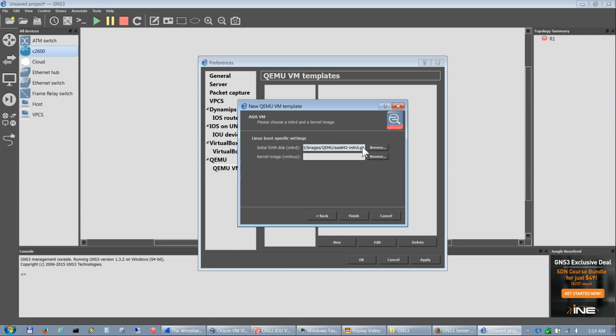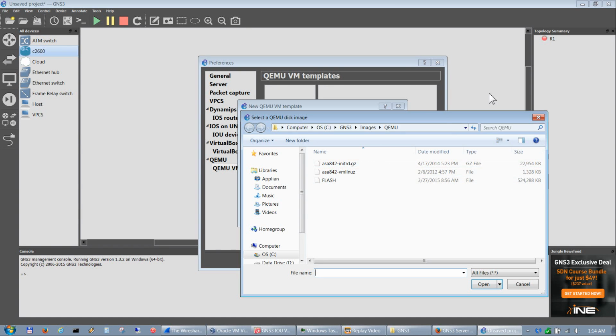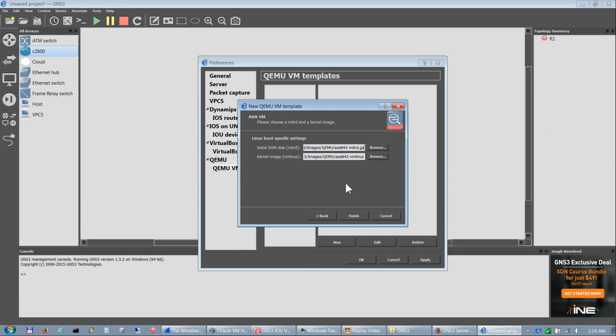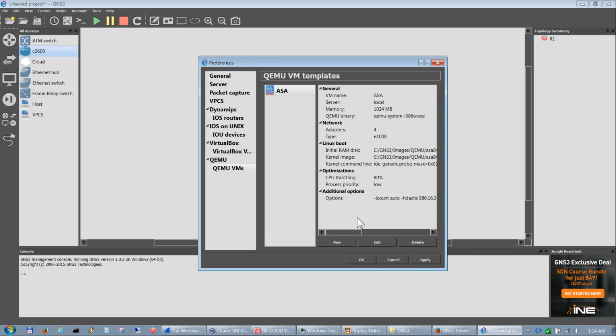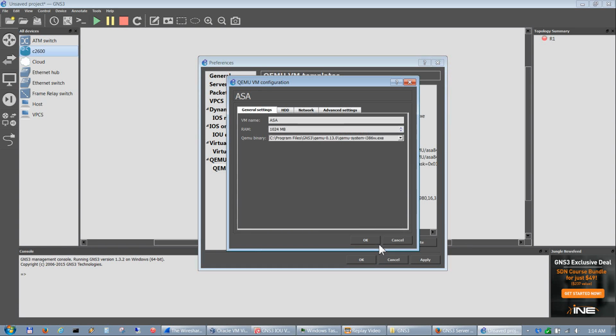So we'll select that for our initial RAM disk, and then we'll select our kernel image, which is this, and hit finish, and then edit.